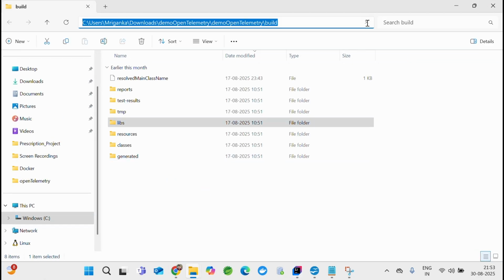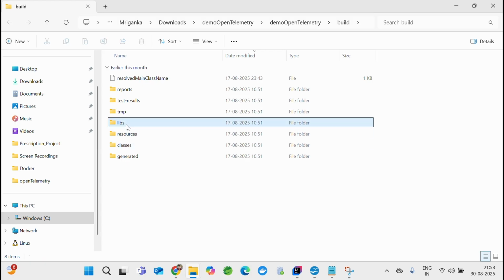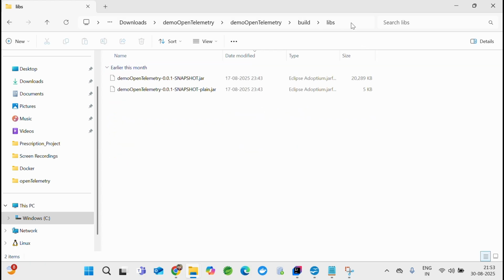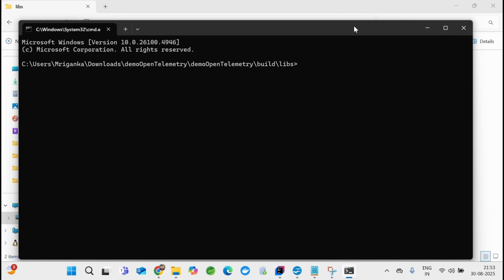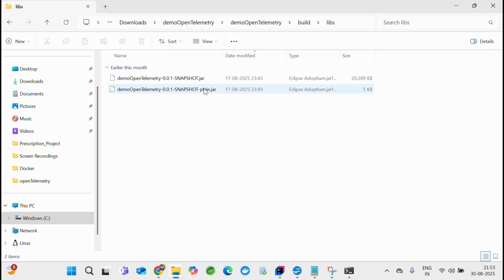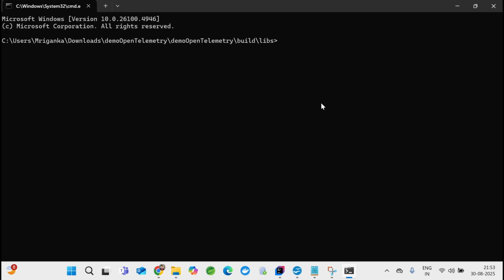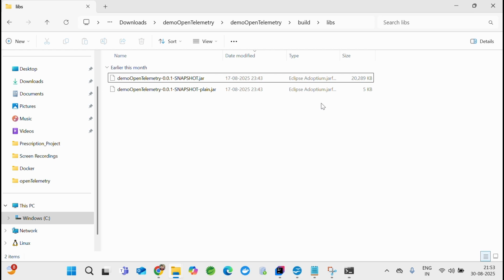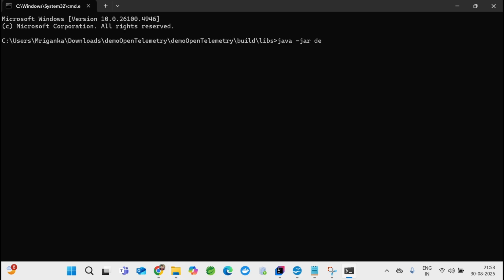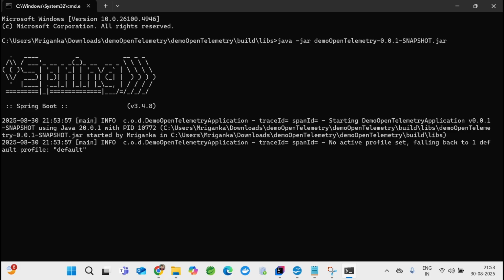Okay, I am here, let's go inside libs. This guy has the jar file. So let's do cmd. Now I'll run java minus jar, and then the name of the jar, demo. Once I do that, Spring Boot will run it.